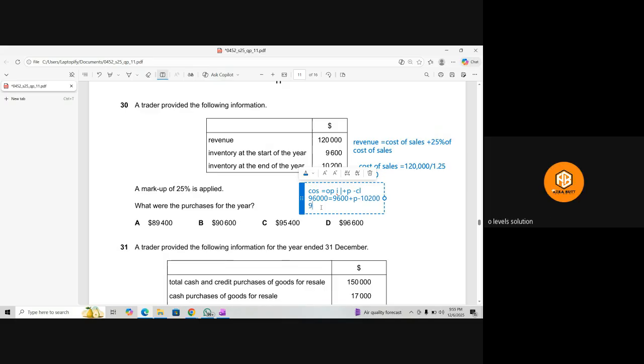Yes, minus 600. This is P, and of course we need to find out this P, which is purchases, and that is 96,000 plus 600, which is 96,600. So D basically is the right answer. Okay. Yes.